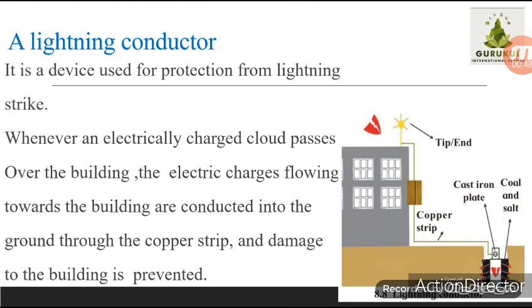Okay, it consists of a long copper strip with one end forked. You can see in the figure one copper strip is there, and one end is forked, meaning it is a little bit bent. And this end is at the highest part of the building.